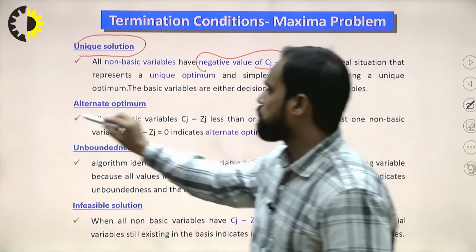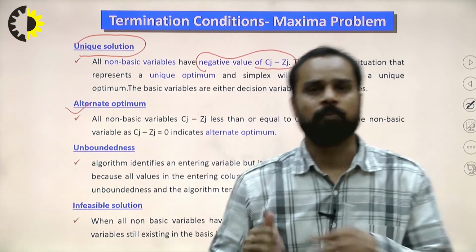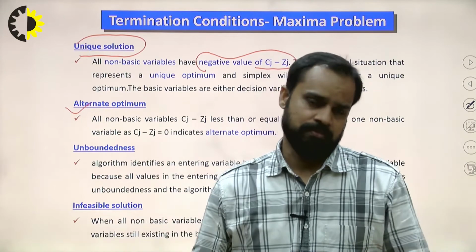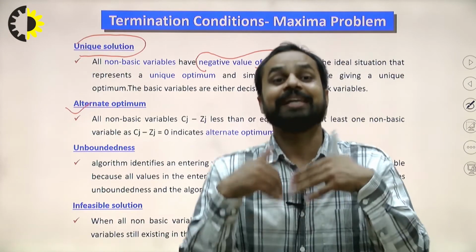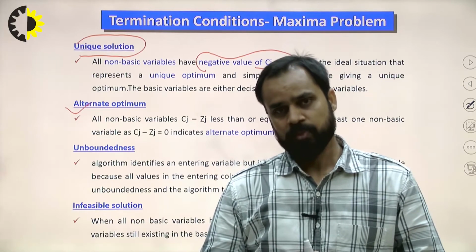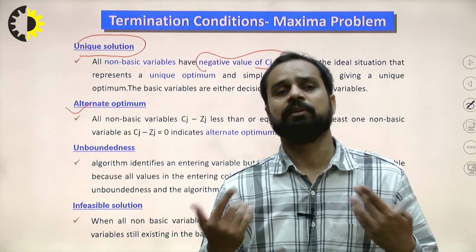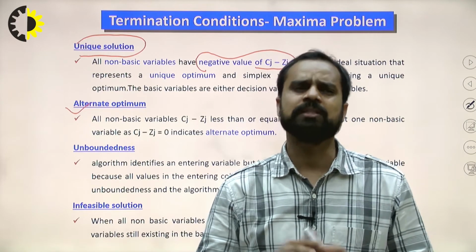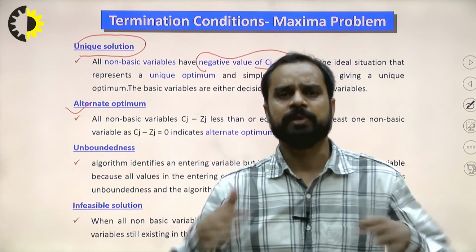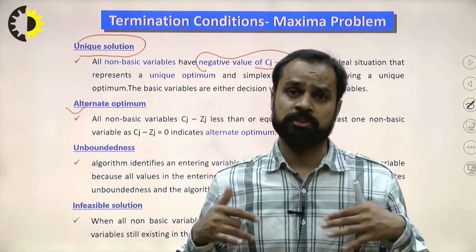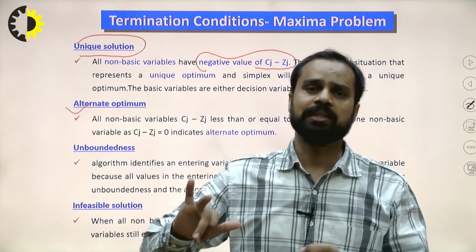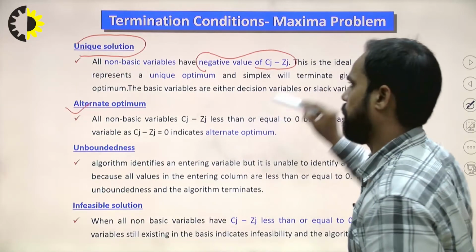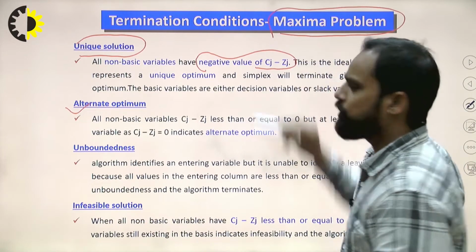Now if the problem belongs to the alternate optimum solution, what is the termination condition? All non-basic variables have Cj minus Zj less than or equal to 0. I have already discussed that whenever we are solving the simplex algorithm, during any iteration, we can easily observe that the Cj minus Zj row is always 0 for basic variables. And for non-basic variables it is negative, if the problem is a maxima problem. I am discussing this condition for a maxima problem.